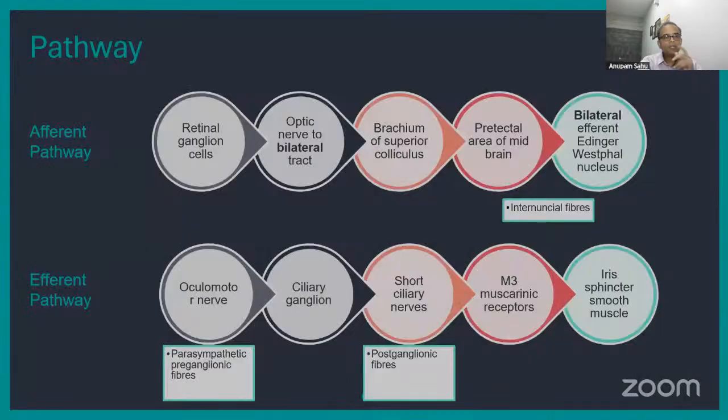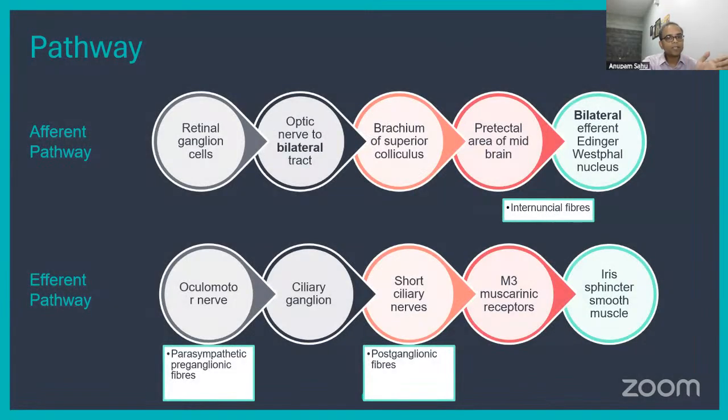So let us see. The retinal ganglion cells go through the optic nerve to the bilateral tract. That is the first decussation, then it goes through the brachium of the superior colliculus to the pretectal area of the midbrain. And from there, the internuntial fibers. So this is the afferent pathway.